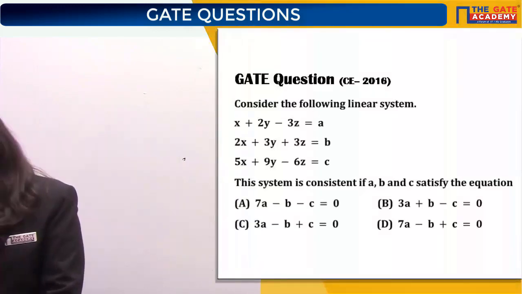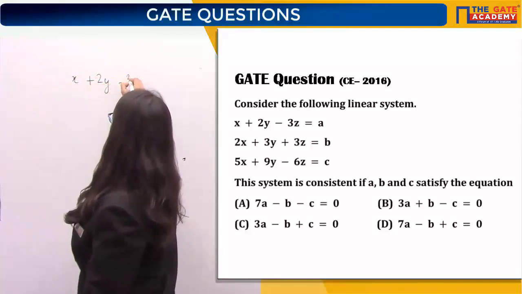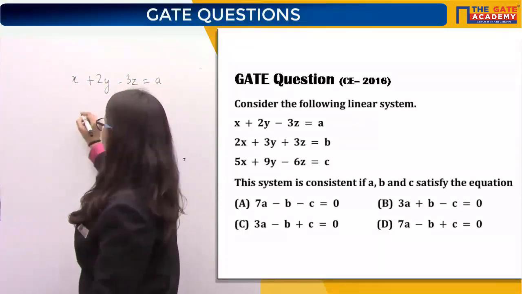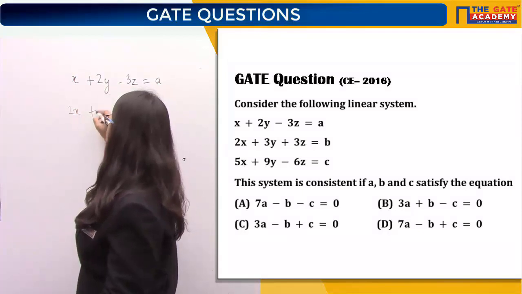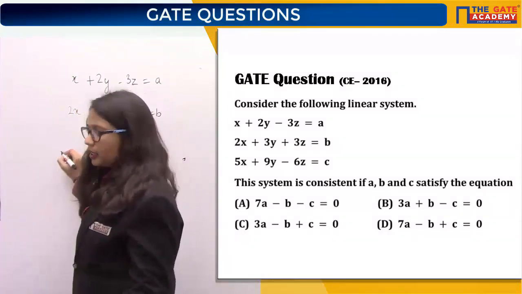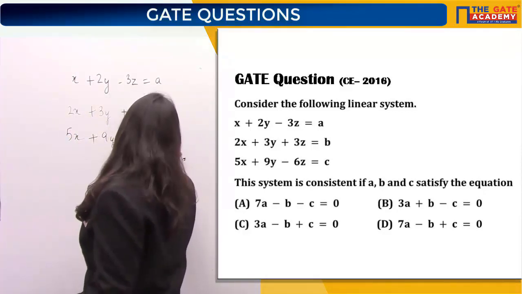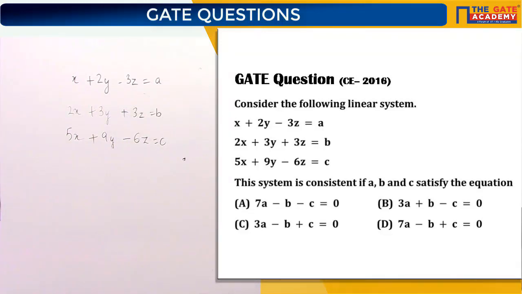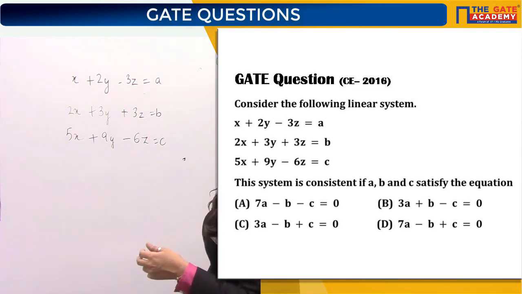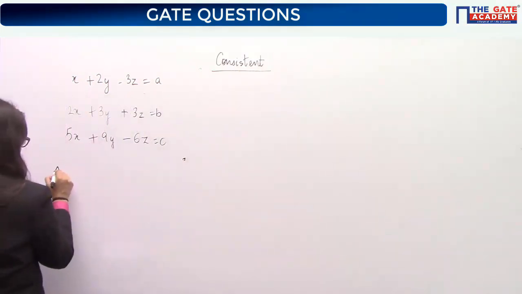Let's see the question. x plus 2y minus 3z equal to A is the first equation. Then 2x plus 3y plus 3z equal to B, and the third equation is 5x plus 9y minus 6z equal to C. These are the three equations given to you, and it is said in the question that this system is consistent. Now tell me in the comments, what do you mean by the word consistent? What do you mean that the system is consistent?